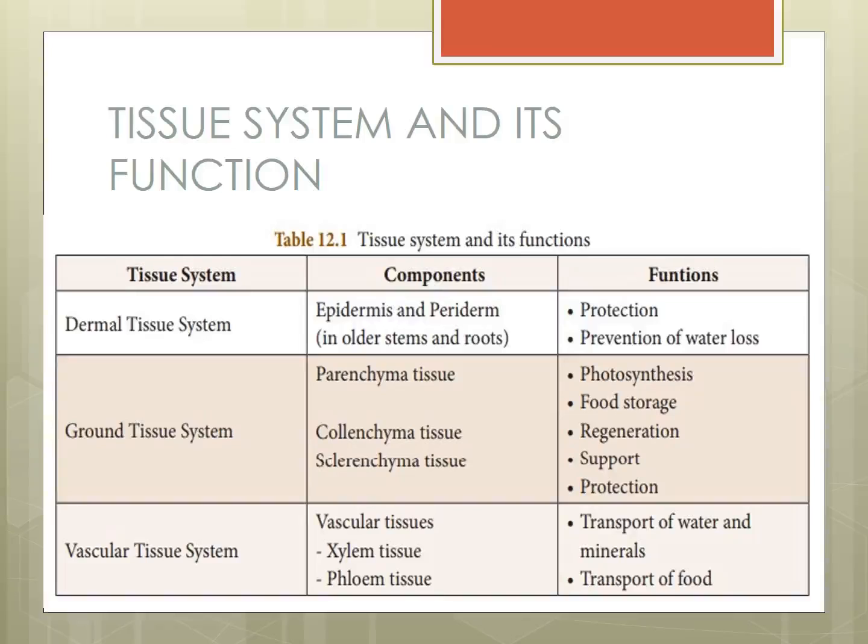Yes. Epidermal tissue system, ground tissue system, vascular tissue system. Epidermal tissue system: protection, prevention of water loss. Ground tissue system: photosynthesis, storage, regeneration, support, protection. Next, vascular tissue system: transport of water and minerals, transport of food. Very important work going on. These tissues are doing all these functions. Okay? Everybody understood or not?